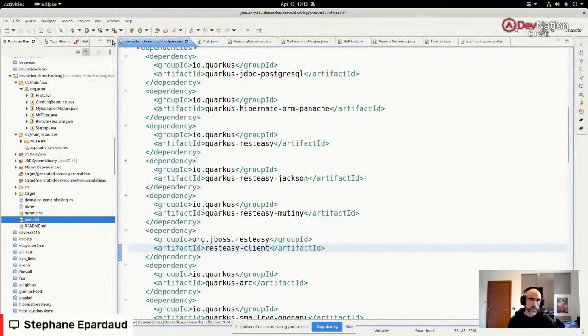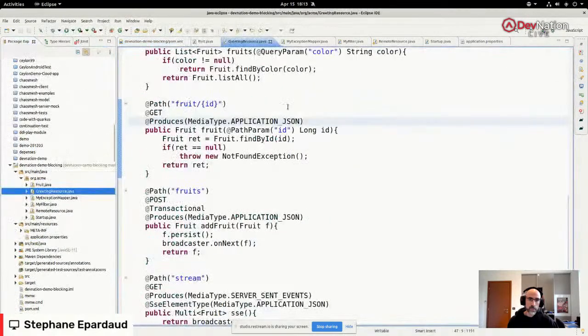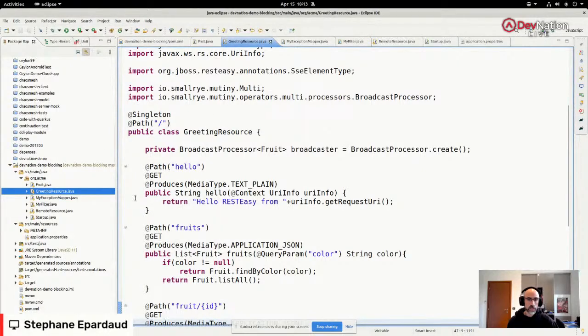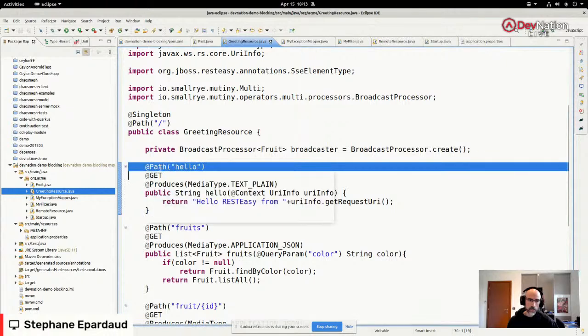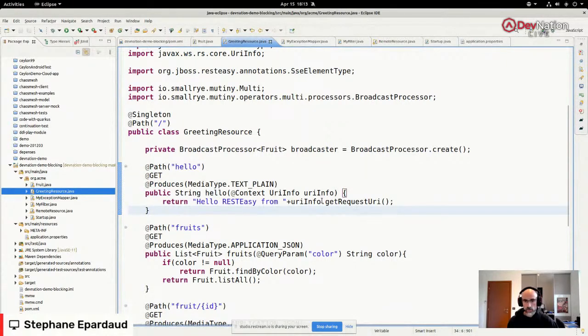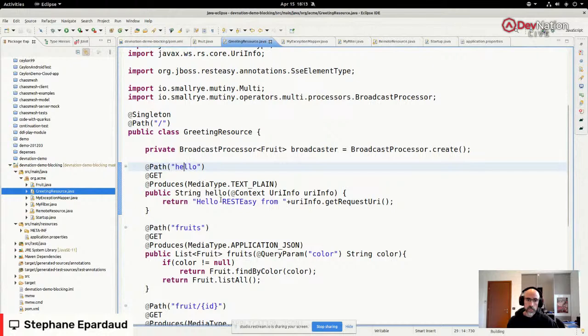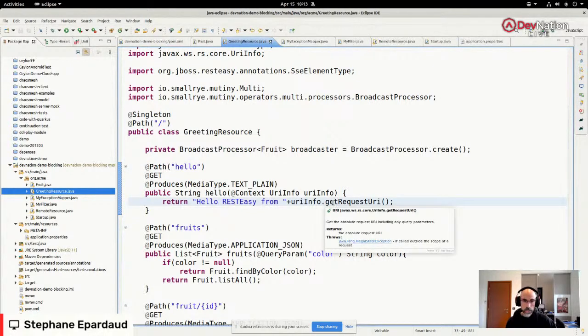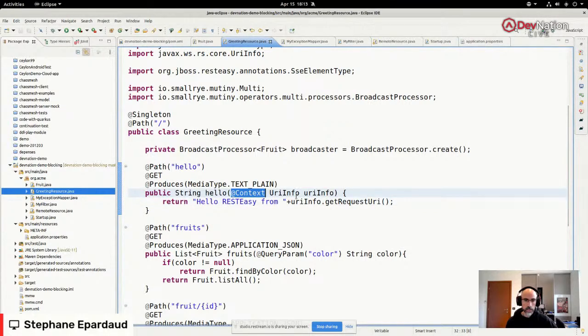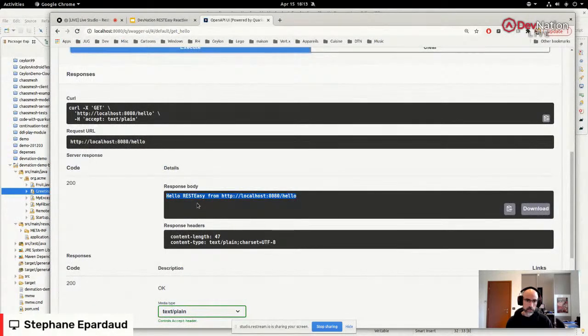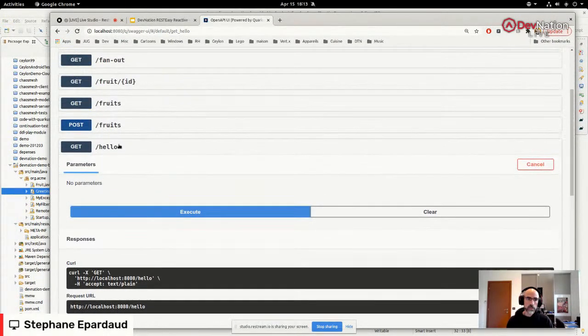Let's see how this is implemented. It's implemented here. This is my JAX-RS endpoint. I have the hello endpoint here. It's just traditional JAX-RS. I'm returning a string. It's a GET method. The path is hello, and I'm returning something that points to the URI behind which we're running. And so I need to inject it with that context URI info. And when I call it, I get a hello RESTeasy from this URI. Okay, so this is easy.